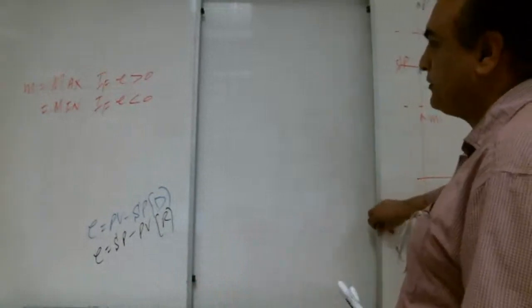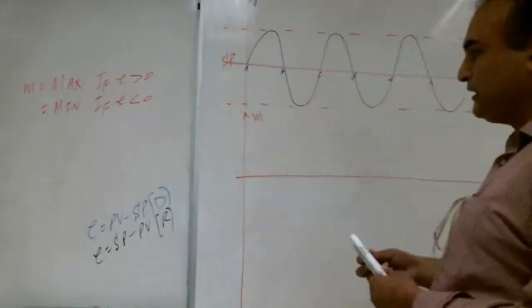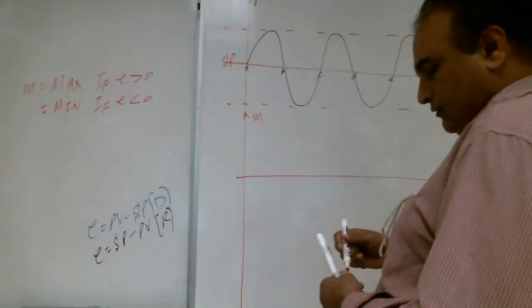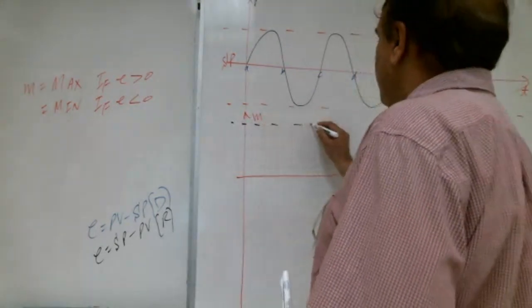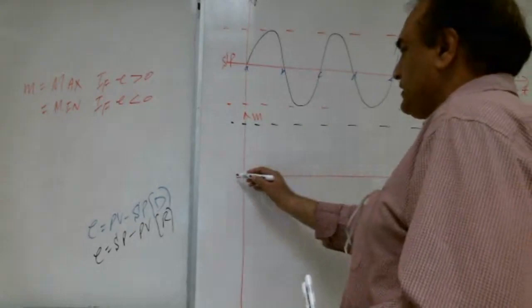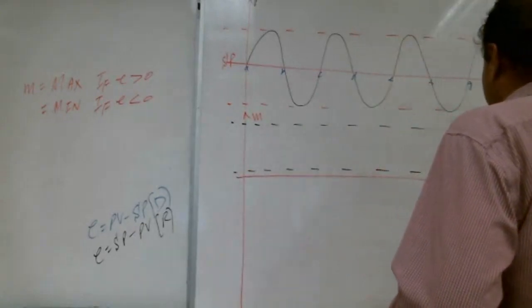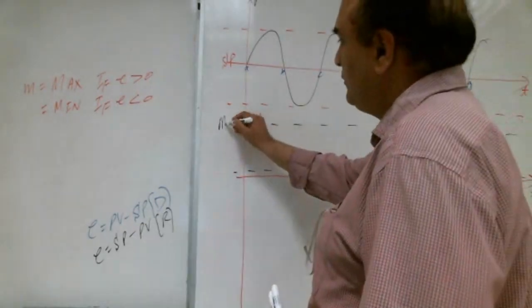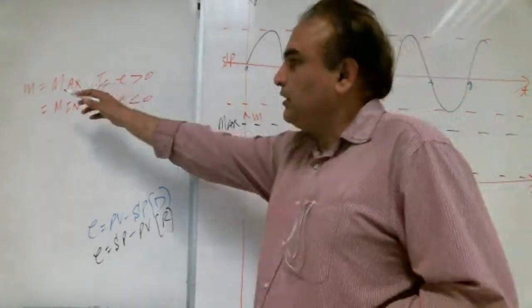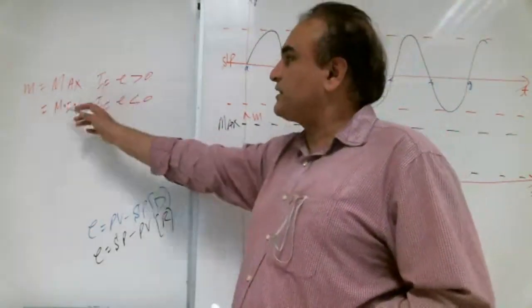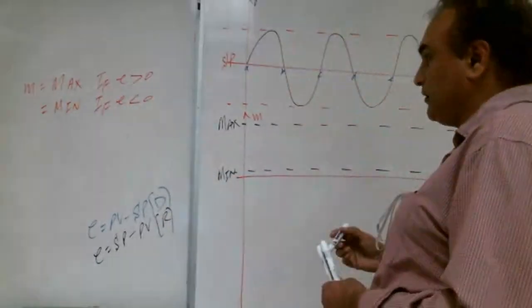Okay. Now come here, Shabab. We are assuming the action is direct. So how many possibilities for the output? Two possibilities are there. One is maximum and one is minimum. See, if error is positive, maximum; if error is negative, minimum.